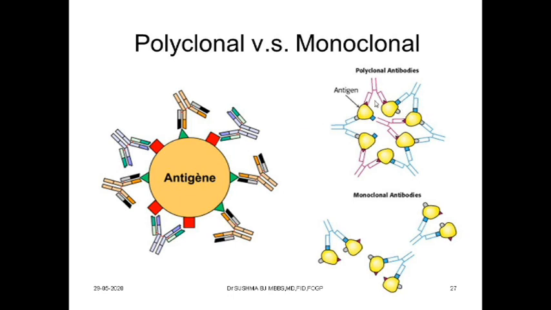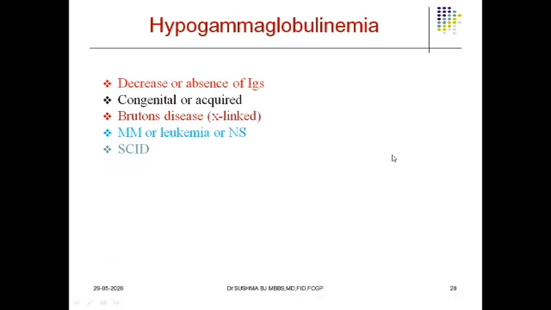A single clone can be only the IgM variety, or only the IgG variety. But here IgM, IgE, IgD, every variety is present. They are called polyclonal, meaning they are present against different epitopes, while monoclonal is about a single epitope. Epitopes are nothing but the antibody binding sites present on the antigen.